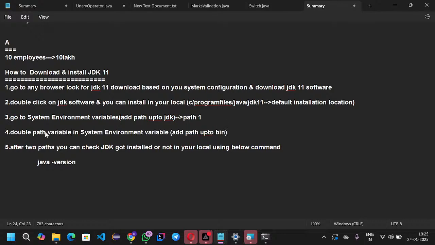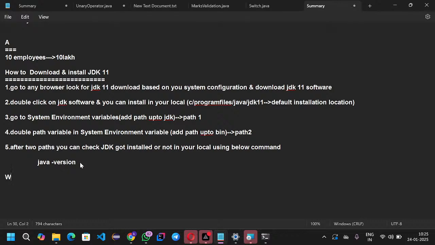Double click on the Path variable in the system environment variables and add the path up to bin. This is path two. There are two paths: one path is up to the JDK, and one path is up to bin. So with this, I installed the JDK software successfully.